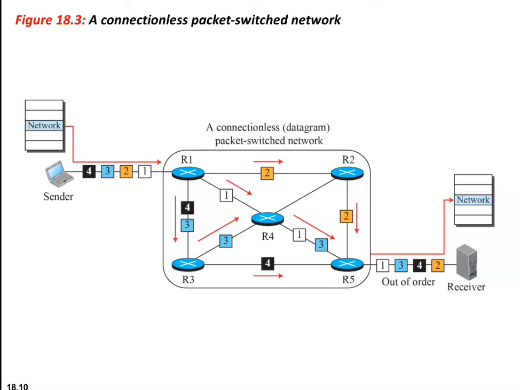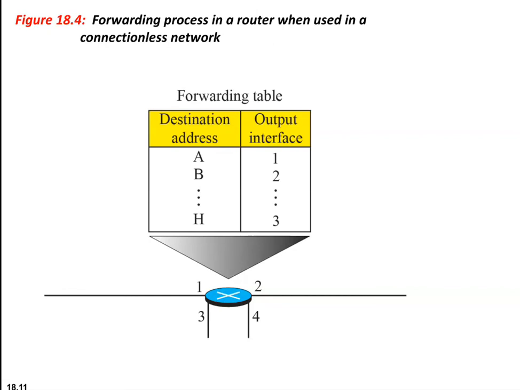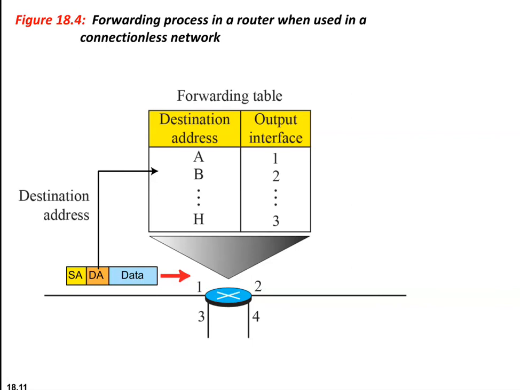A packet belonging to a message may be followed by a packet belonging to the same or different message, or it may be followed by a packet coming from the same or different source. So a packet is routed based on the header information. The destination address defines where it should go. The source address defines where it comes from. It routes based on the destination address. The source address can be used to send the error message if in case the message gets discarded.